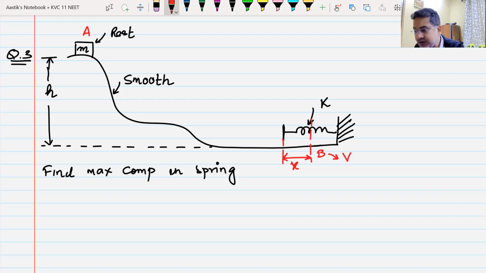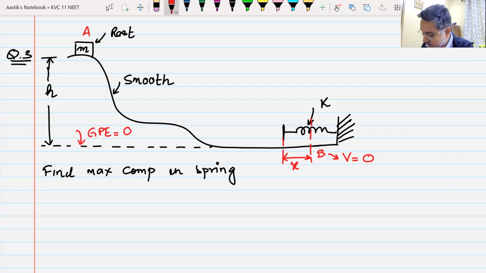Zero. Spring is in maximum compression. What will be the velocity at point B? Zero. It is going to be zero because the block is not going to go anywhere. Let me take the gravitational potential energy of the lowest point as zero.